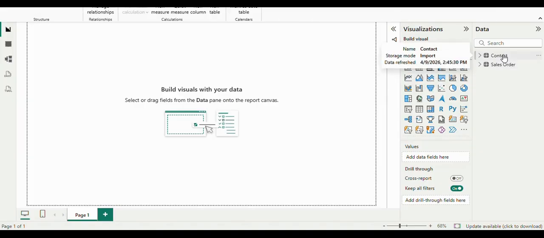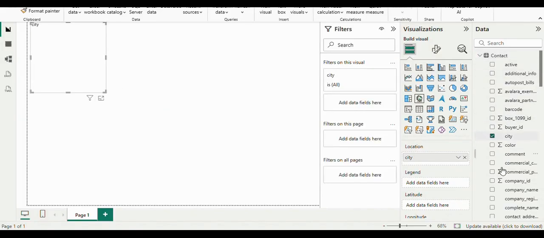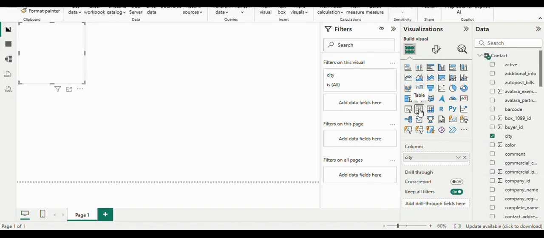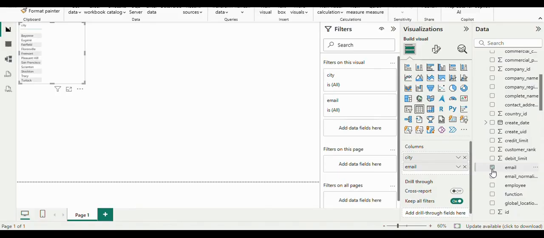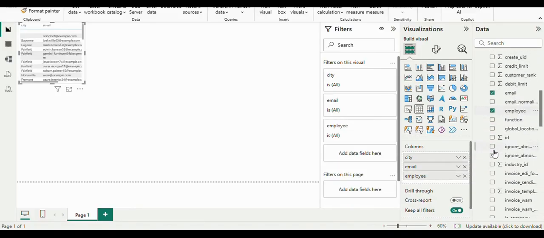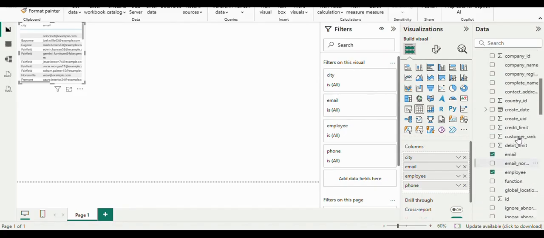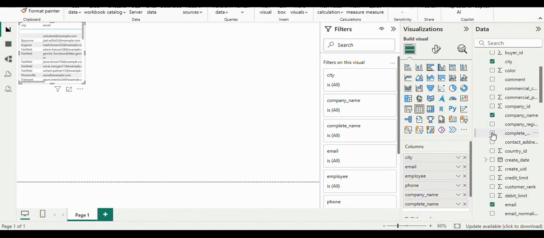Now if you click on that table, you can select the columns that you want to show in the report. I'm selecting city, then email, employee, phone, company name, complete name.